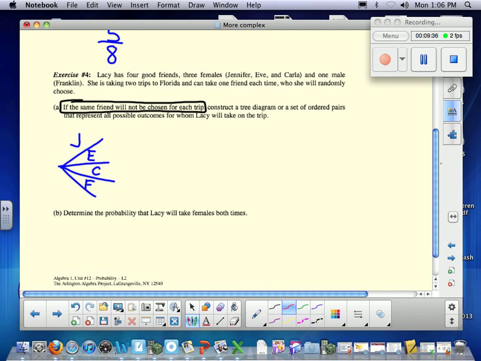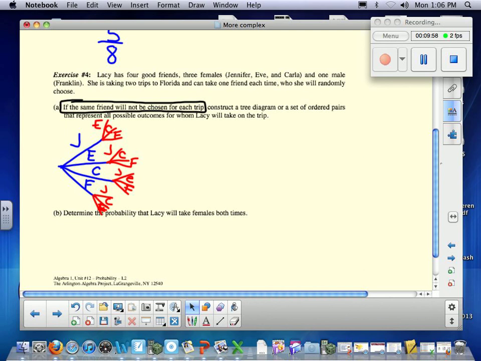So they went to Florida, so now there's only 3 choices that can be made for each of these options because we can't repeat. If she's going to end up taking 2 females each time, whoops, I'm sorry, I've got to write these out.